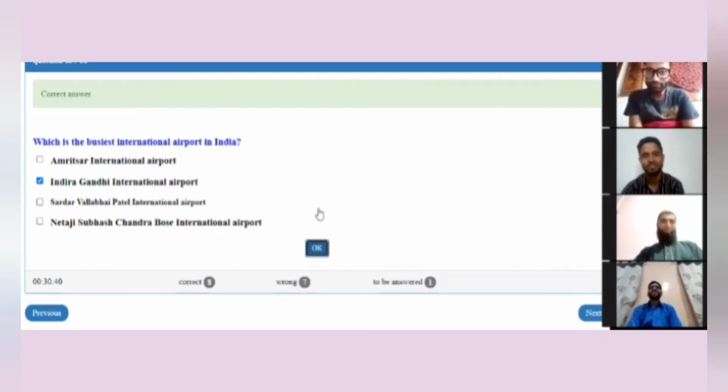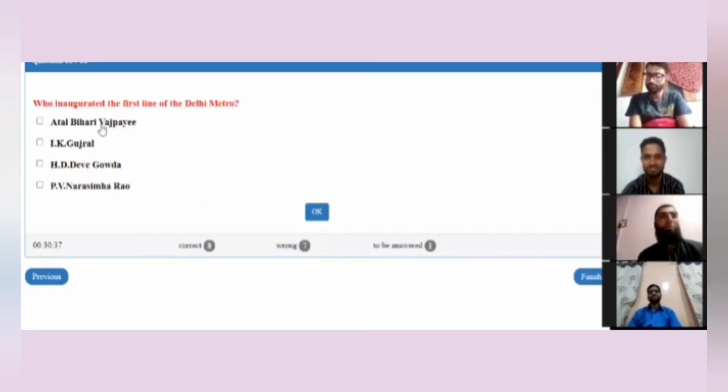And the last question for Mr. Bilal is on the screen now. Who inaugurated the first line of the Delhi Metro? Atal Bihari Vajpayee, I.K. Gujral, H.D. Deve Gowda, or P.V. Narasimha Rao?